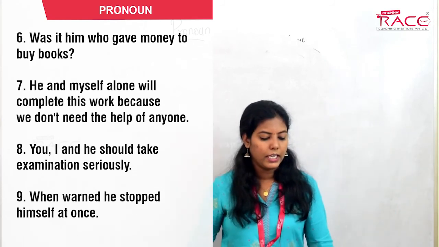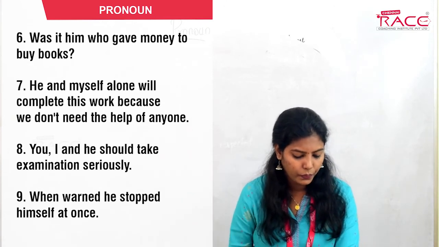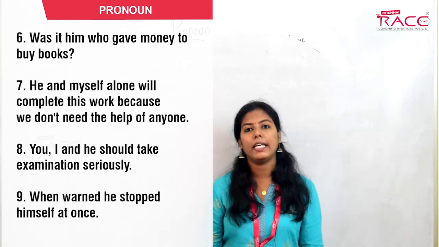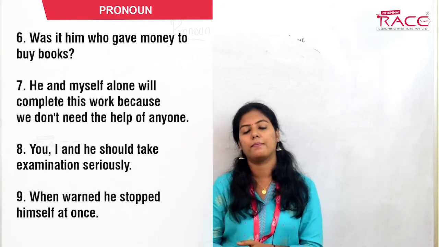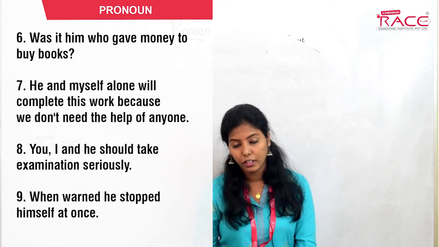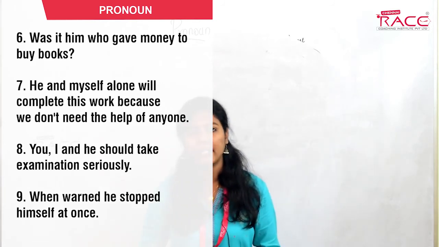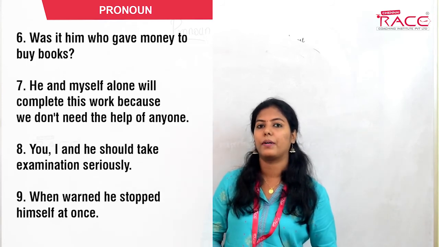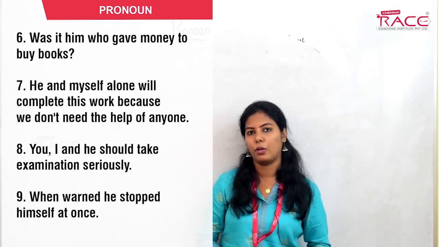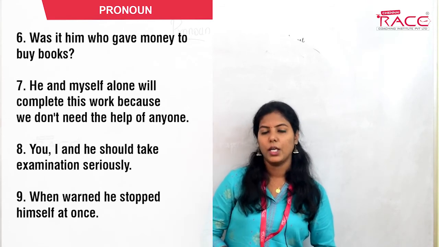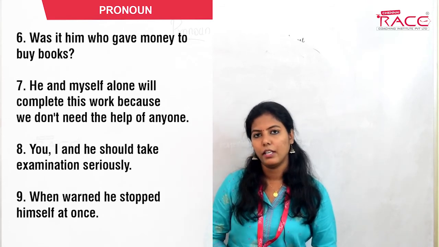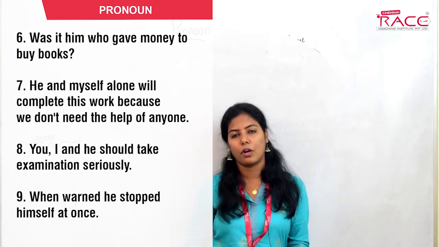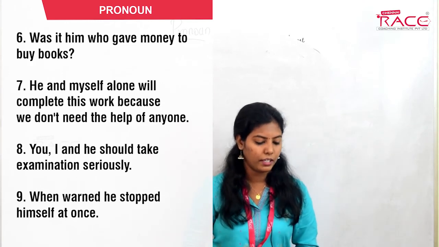Next one. He and myself alone will complete this work because we don't need the help of anyone. Myself is a reflexive pronoun. I told you, it cannot come alone. It must be preceded by a noun or pronoun. "I myself" would be right. If you write "myself" alone, that sentence would be wrong. So "he and myself" is wrong. It must be "he and I." Done? Okay. Next one.